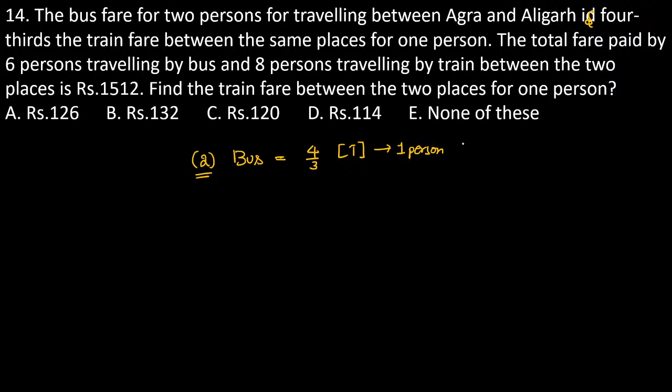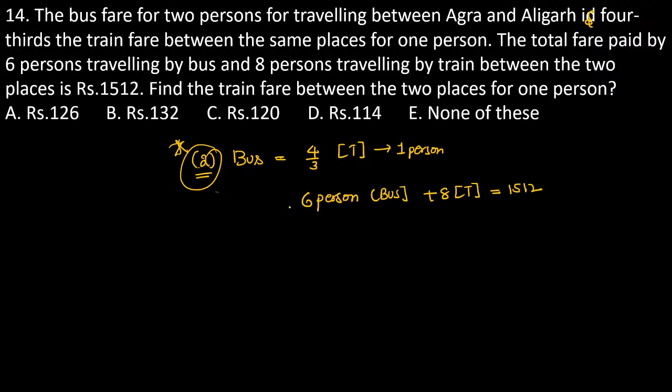Consider the train fare as T, so the bus fare is 4/3 of T. The total fare paid by 6 persons traveling by bus and 8 persons traveling by train between the two places is 1512. The question is what is the train fare, the value of T. Two persons of bus traveling is exactly equal to 4/3 of one person T. This is the most important information, don't leave it.